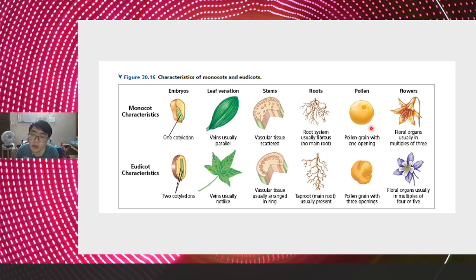And then for the pollen grain, for the monocot, it is a pollen grain with only one opening. But for the dicot, it has 3 openings. And then the flower for the monocot is usually in multiples of 3, and for dicot it is usually in multiples of 4 or 5.